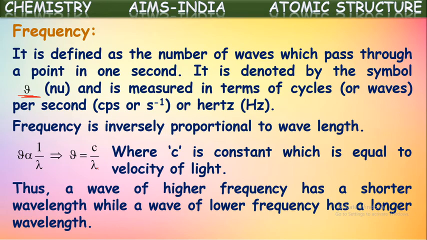We know the velocity of light is equal to 3 into 10 to the power of 8 meters per second. Thus, a wave of higher frequency has a shorter wavelength, while a wave of lower frequency has a longer wavelength. Wavelength and frequency are inversely proportional to one another. If a wave has a longer wavelength, it will have less frequency. If a wave has a shorter wavelength, it will have higher frequency.